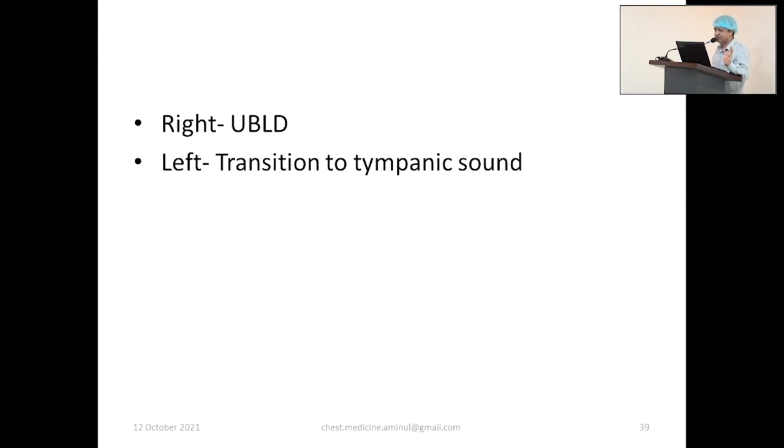If you are confused whether the upper border dullness is due to liver or lung pathology, tell the patient to take deep inspiration. If after inspiration percussion becomes resonant, this is due to liver, because with deep inspiration the liver falls down. If the percussion is still dull, the pathology is due to lung. But this is not very important for your examination, just an interesting point.